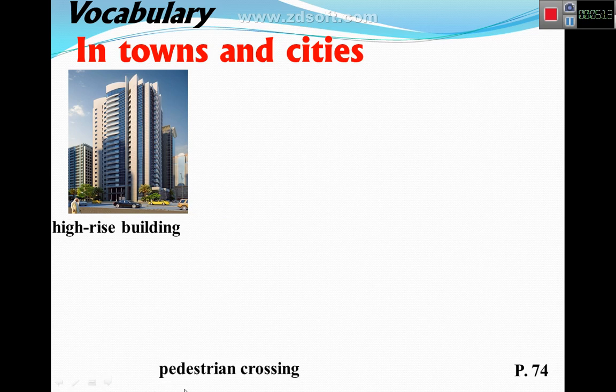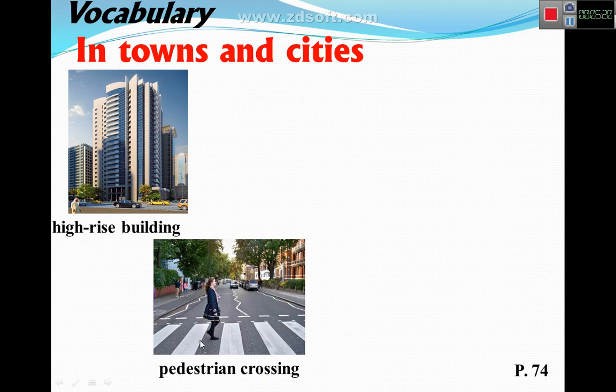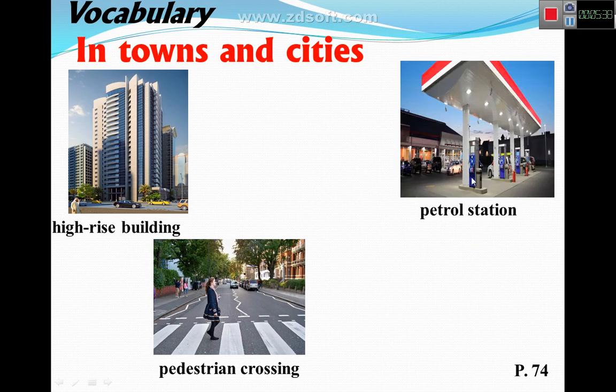Then pedestrian crossing. What does pedestrian crossing mean? Let's see the picture. This is the road. Pedestrian crossing is the road to walk on foot. This one is called pedestrian crossing. That's black and white. Number 3, petrol station. What does petrol station mean? Petrol station is a place where cars get petrol.